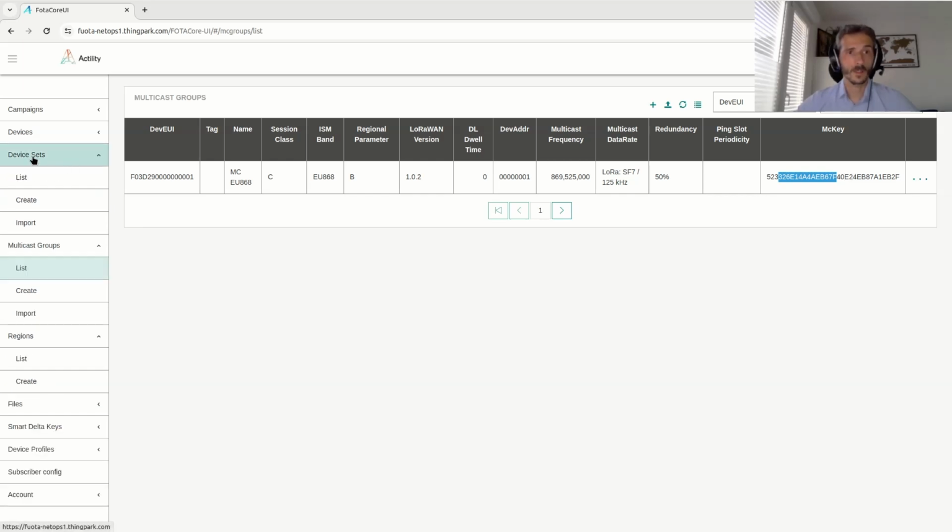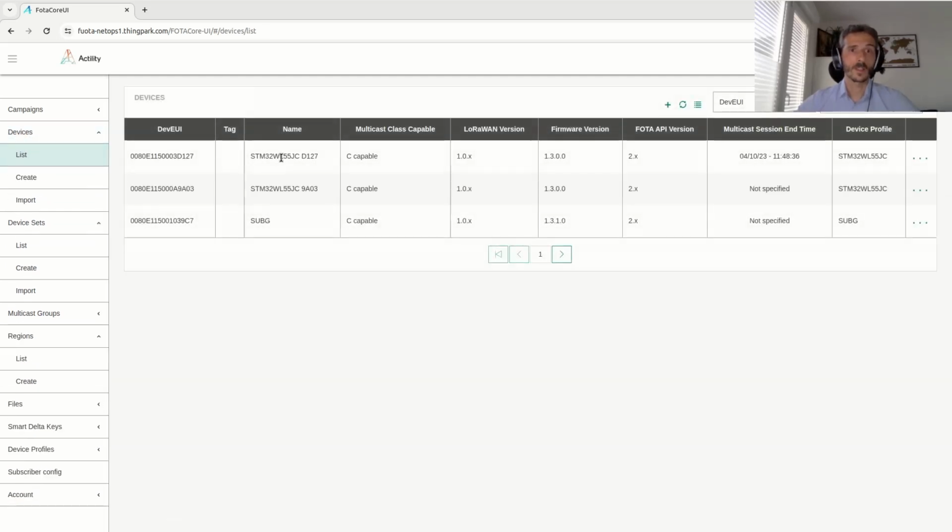Then we have device sets, which are a list of devices, and devices are defined here with a dev UI, a name, if they are capable of doing class B or class C multicast sessions, if they are LoRaWAN 1.0 or 1.1, and which version they are running, but also which version of FOTA they are compatible with. In my case, I'm going to use these 2 devices, which are compatible with FOTA version 2.